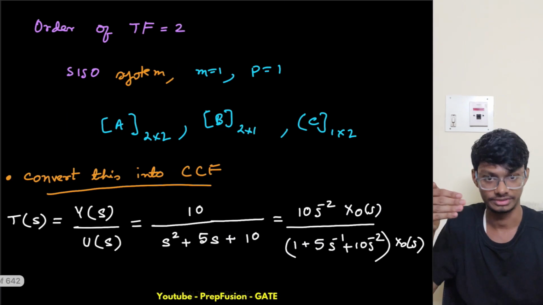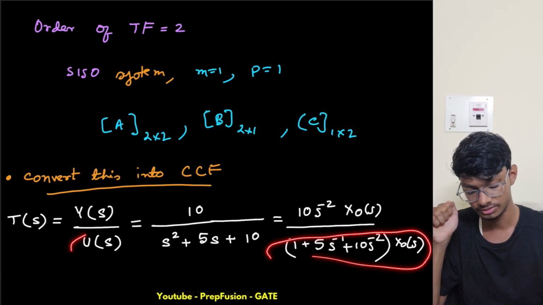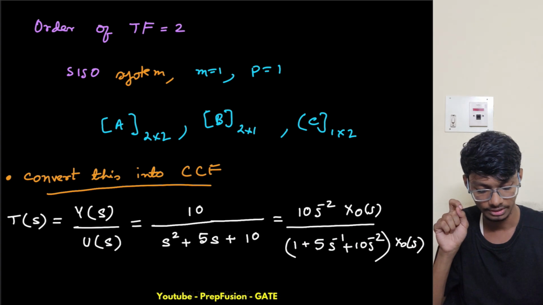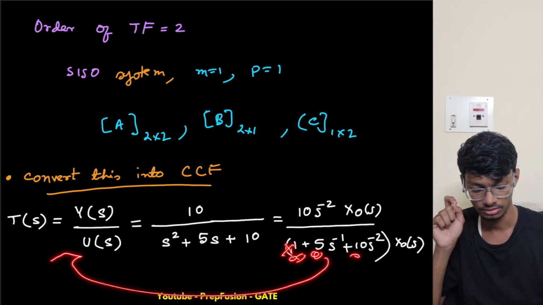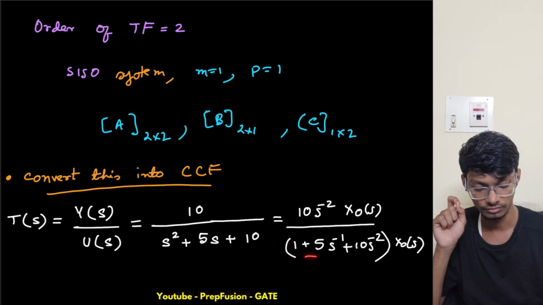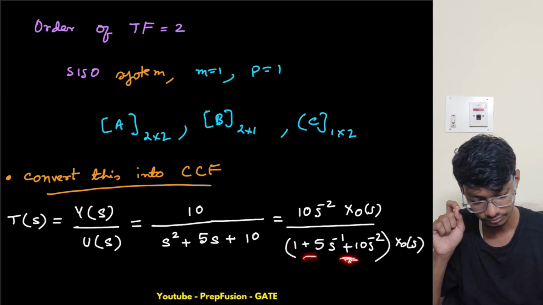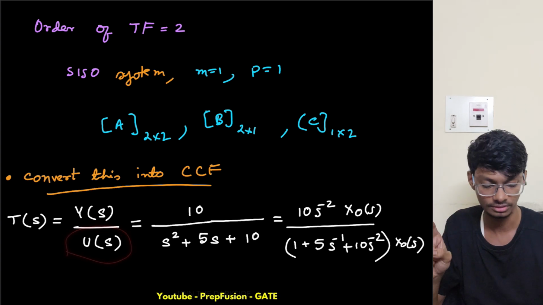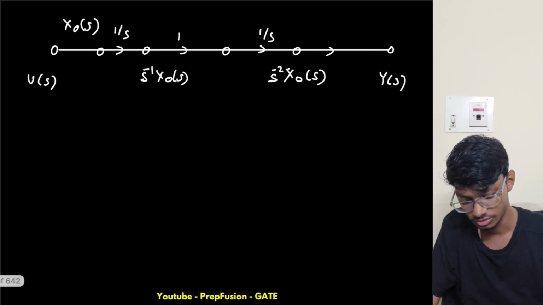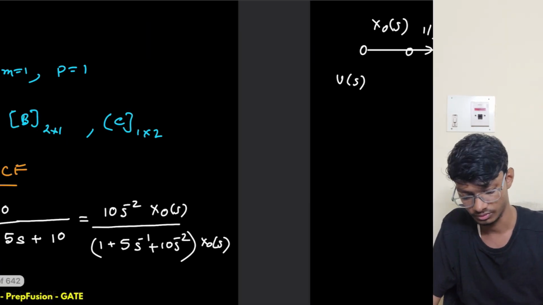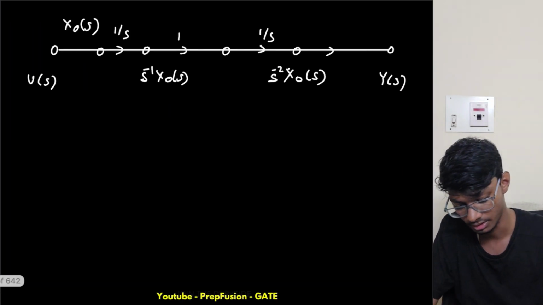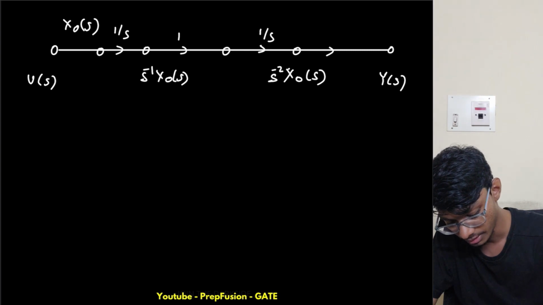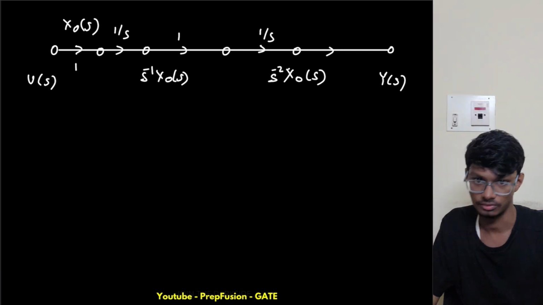Now I will write the equations, okay. Relate this with u. So for u, I will only use x naught of s here, and all the other terms will go into the u side, okay. Then this one will be with the negative sign, right? So firstly, u of s is there in x naught of s, and what is the gain? Gain is 1, as this is 1 and this is 1 also. The coefficient of u is 1, okay. So here the gain will be 1, okay.